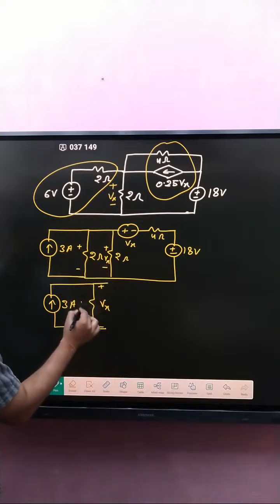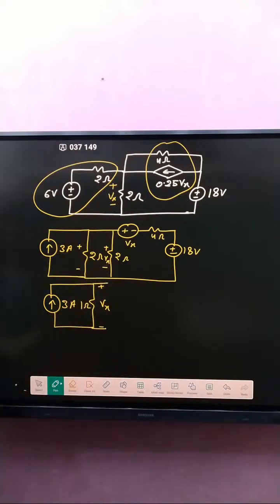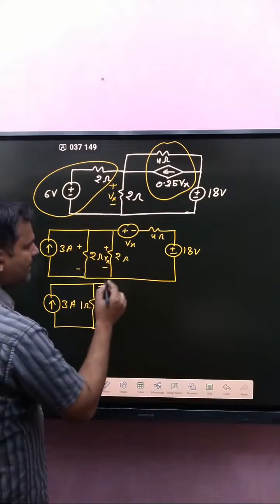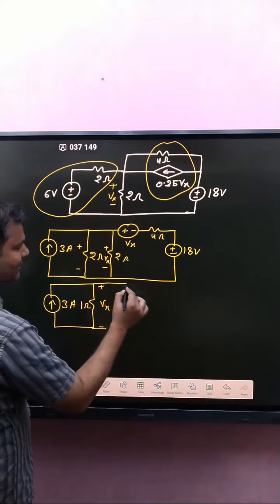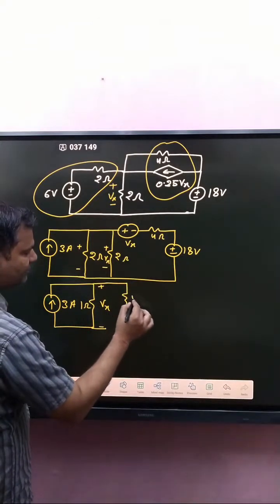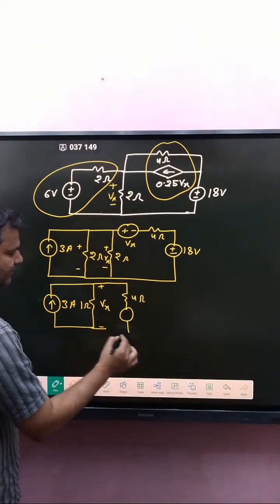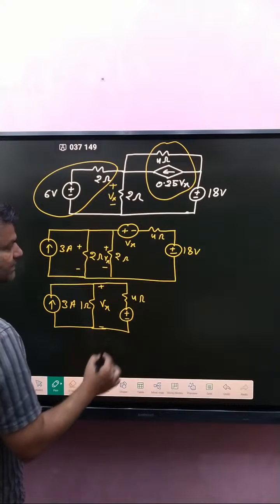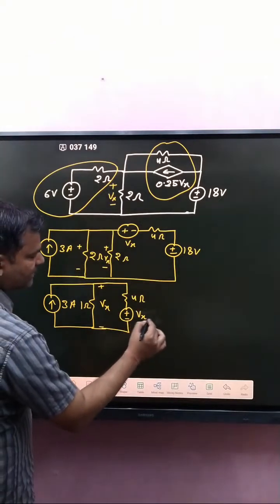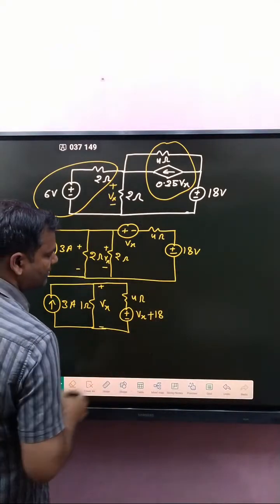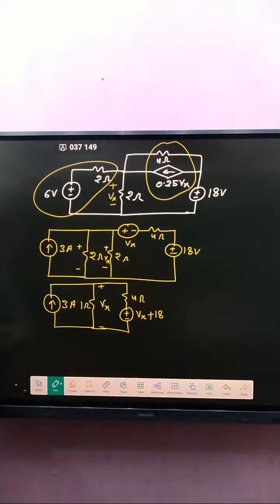Both are parallel, that is 1 ohm, and that one is 4 ohm. These two are adding, then we got plus minus Vx plus 18 volt. Clear or not? If anyone faced doubt, then tell me. I will explain again.